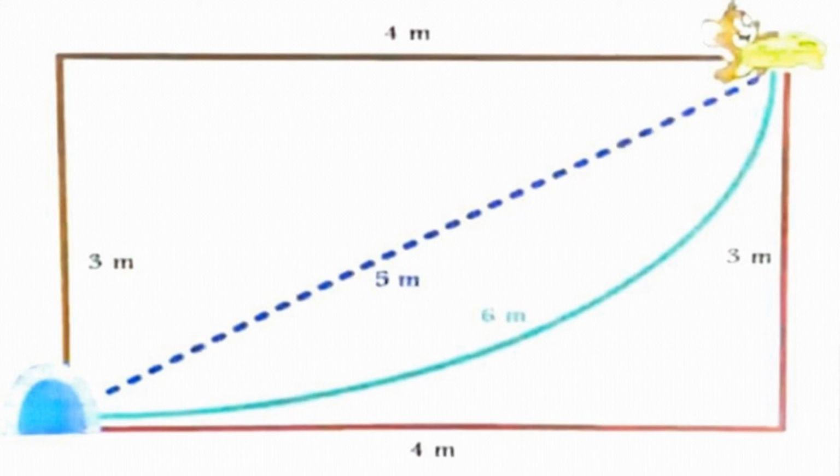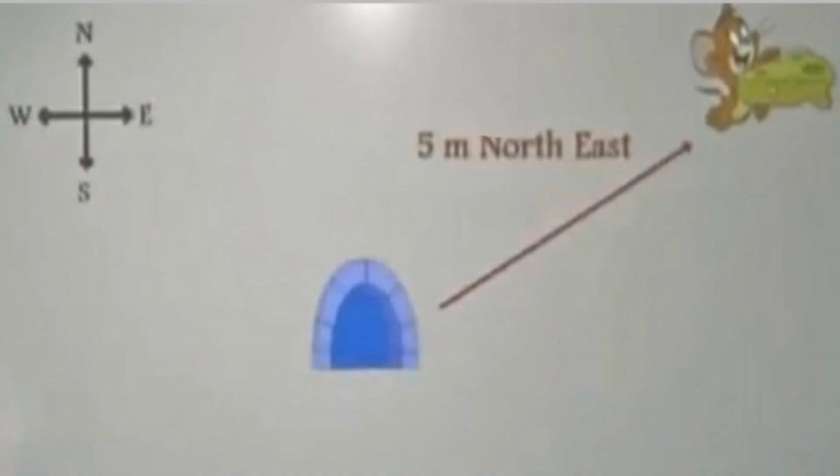Okay, children, we have already said displacement is a vector quantity. For that we need direction. So what is the direction? In which direction does it move to get the cheese? Jerry moves 5 meter in the northeast direction from its hole. So 5 meter is the magnitude and northeast is the direction. So vector quantities have both magnitude and direction. Can you all understand, children?